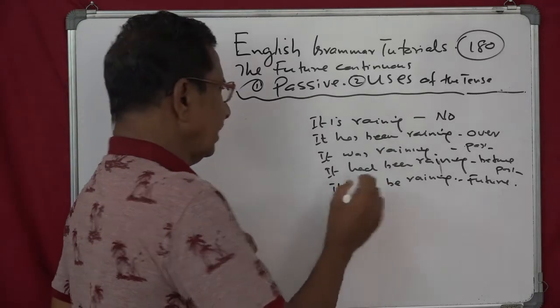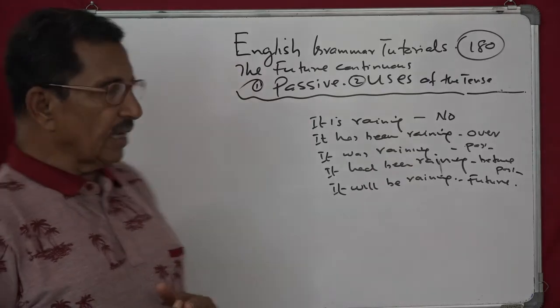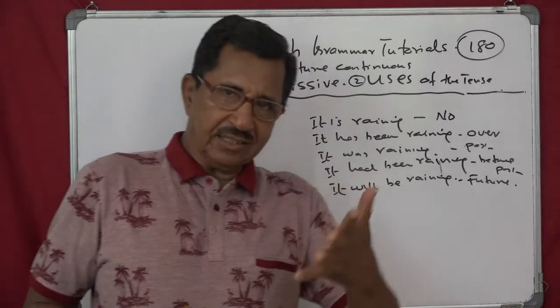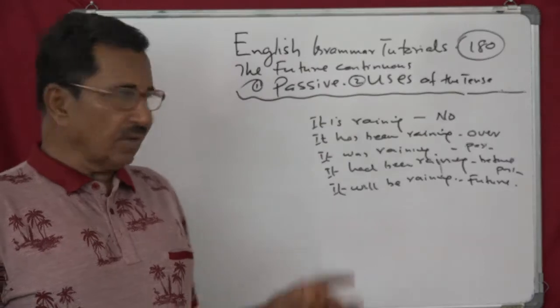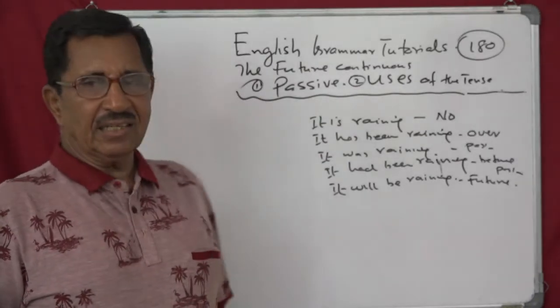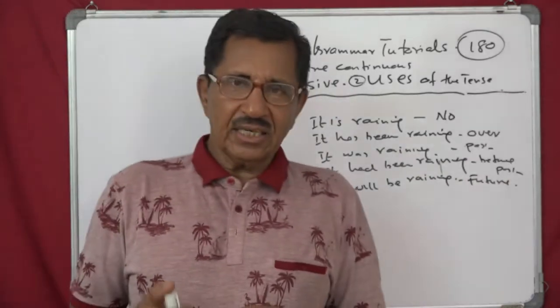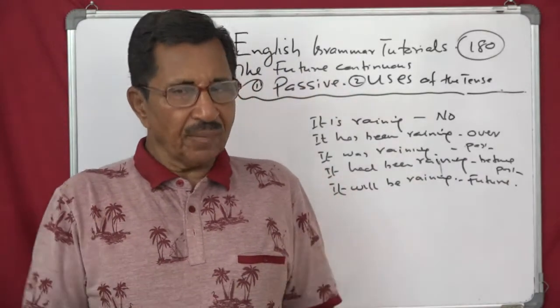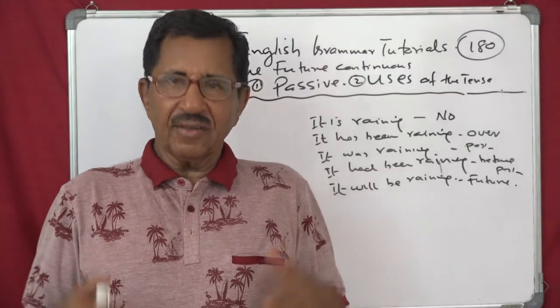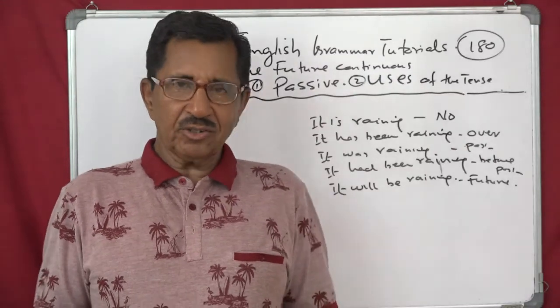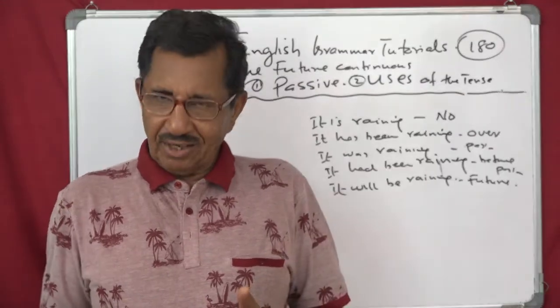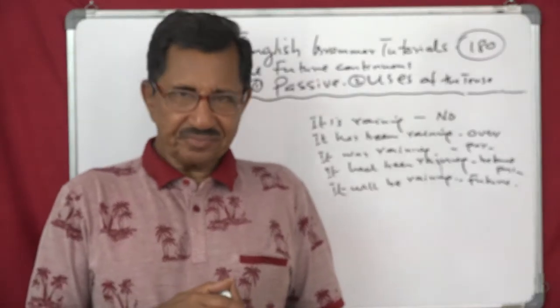So you will find the exercise in tomorrow's exercise or next class. When we have the exercise, it will be mixed, like simple present will be there, sentences where you have to use simple present, where you have to use present perfect continuous, past perfect continuous, past continuous, future continuous.